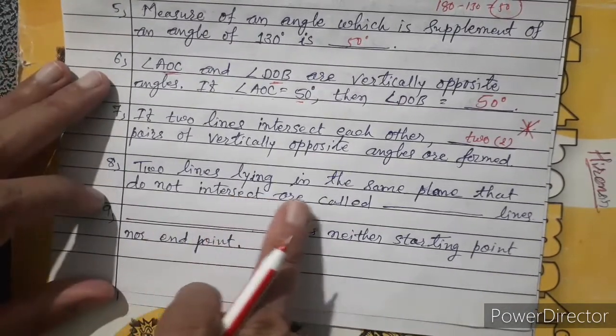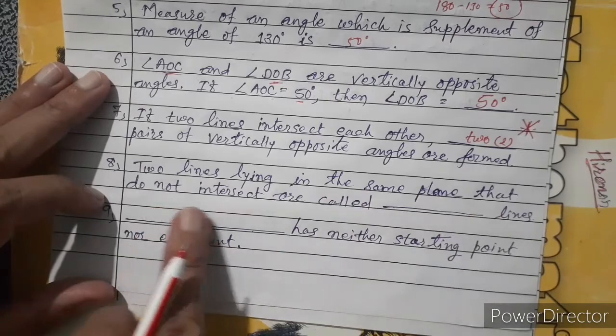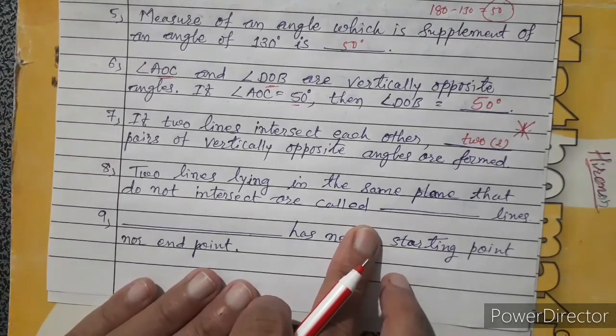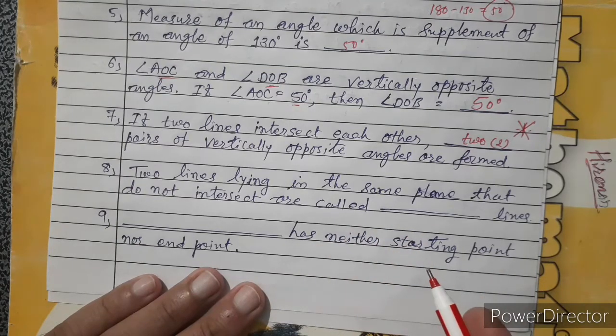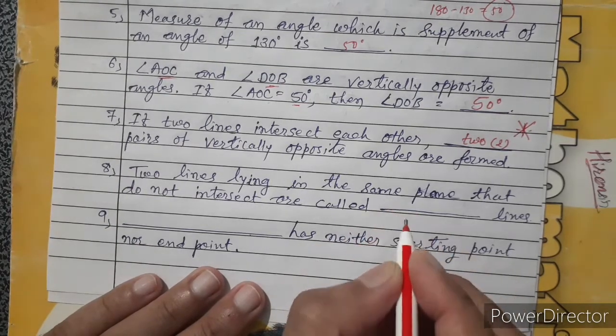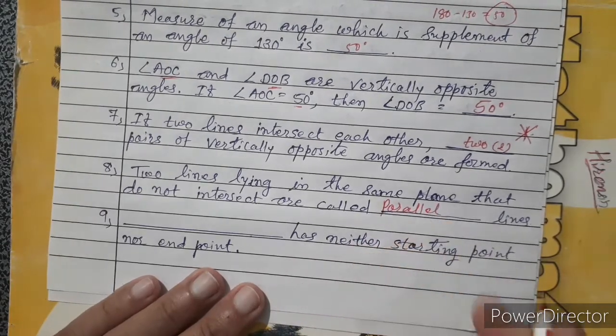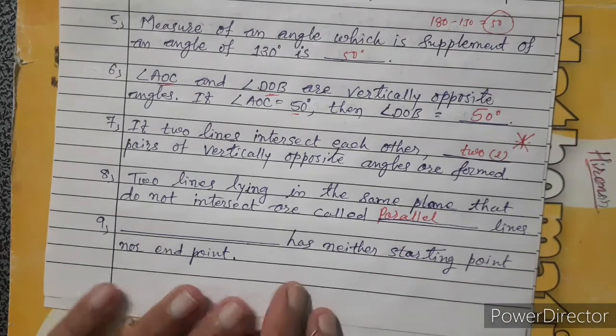Two lines lying in the same plane that do not intersect are called parallel lines. Two lines that do not intersect each other are called parallel lines.